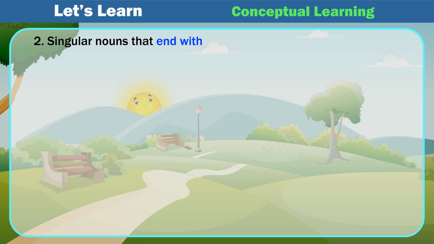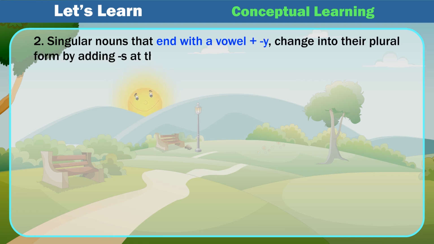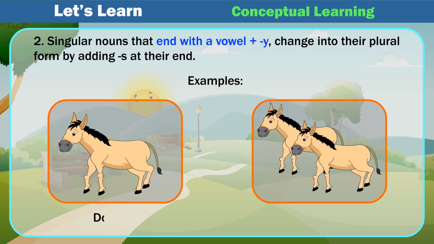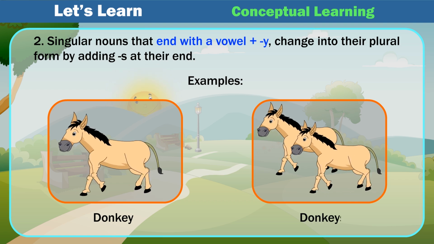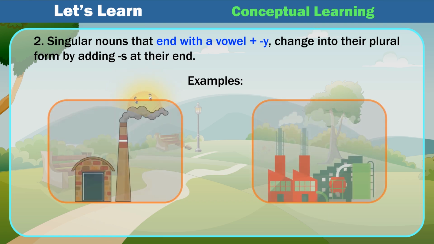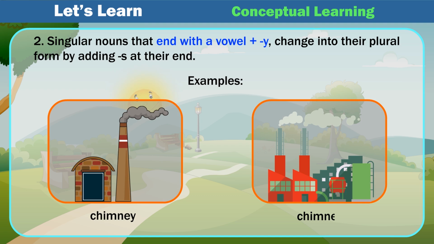Singular nouns that end with a vowel plus y change into their plural form by adding s at their end. Examples: donkey, donkeys; chimney, chimneys;